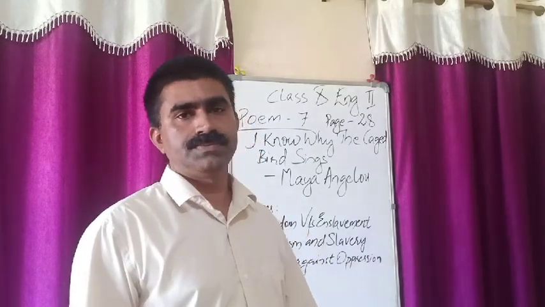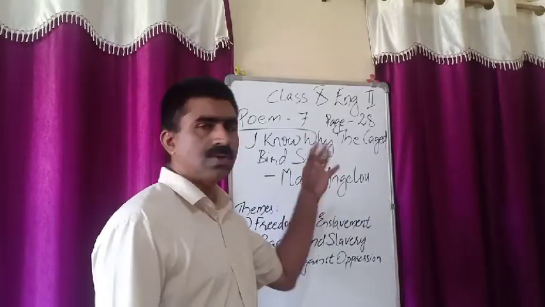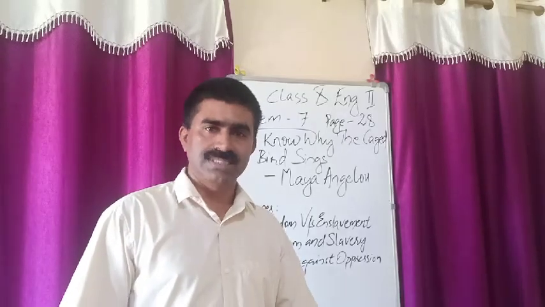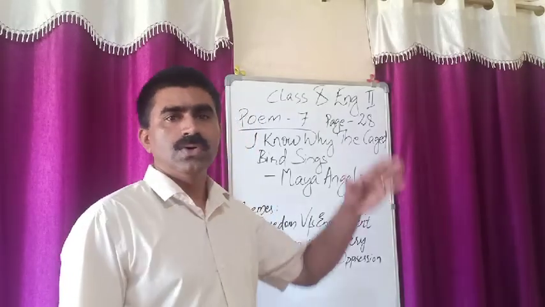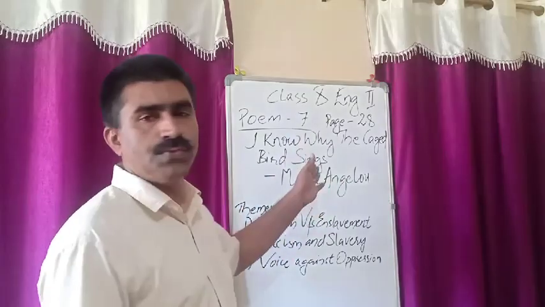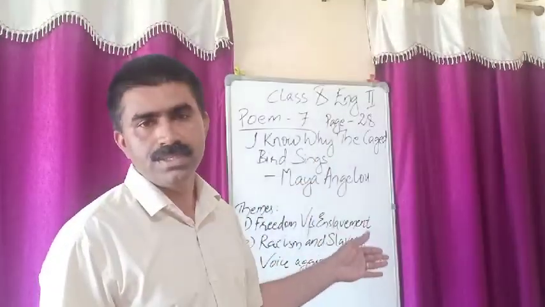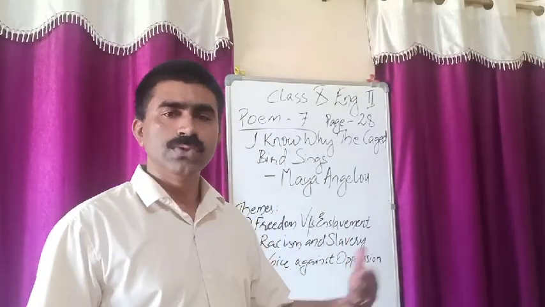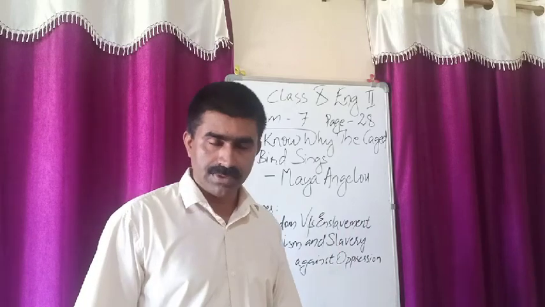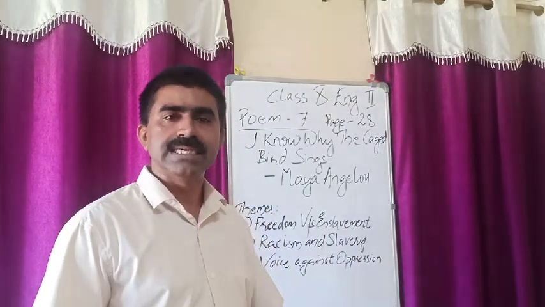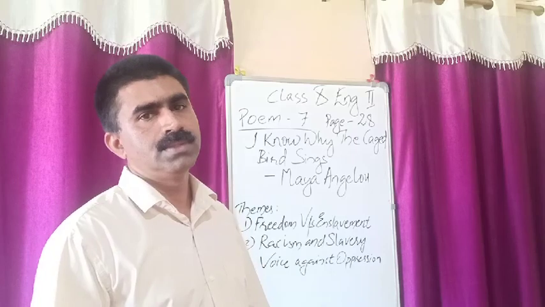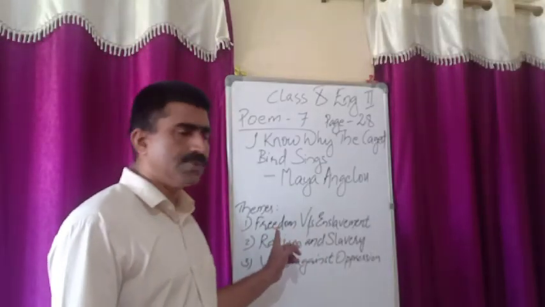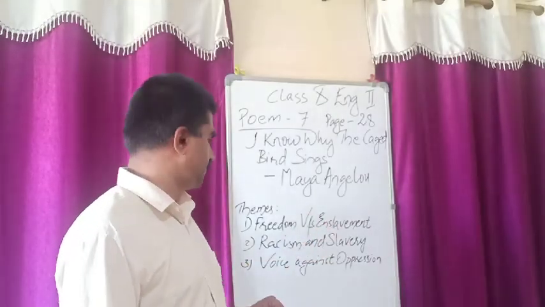and other work. This poem shows Maya's life up to the age of 17. So here with the image of a caged bird and a free bird, she tries to explain the condition of those times by the African American people. So actually we can say that it is her own life itself. So here the major theme we discuss in this poem, freedom versus enslavement.